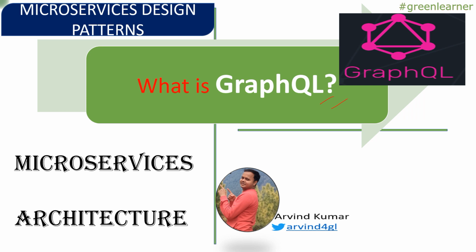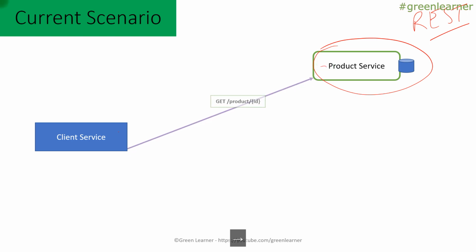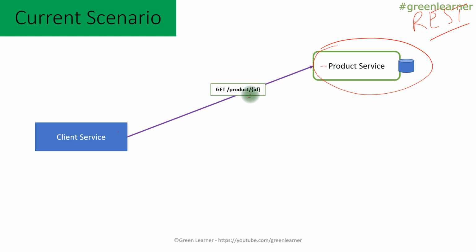So let's go ahead and see the scenario and current problem with the REST API and how GraphQL is helping to solve that. Consider the current scenario. This is the product service, implemented in the REST way, and this is the client service that is trying to contact the product service. Our product service has one endpoint, product, and if I pass the ID, I'll be able to get the product.